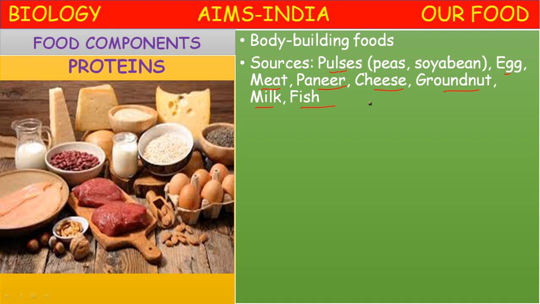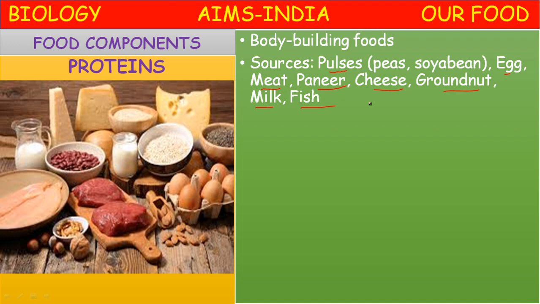So these nutrient rich food components are obtained from plant sources and animal sources. The food which we eat, you study in your regular textbook lesson Our Food.